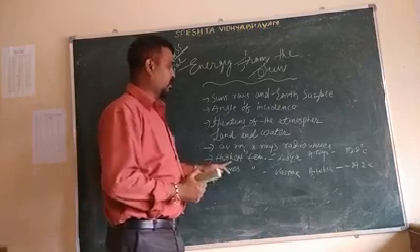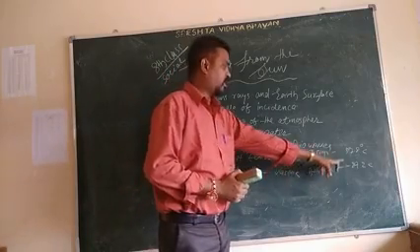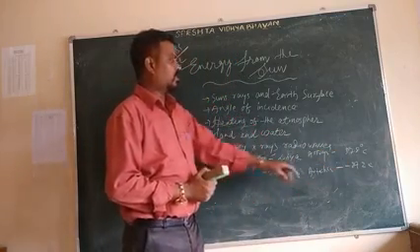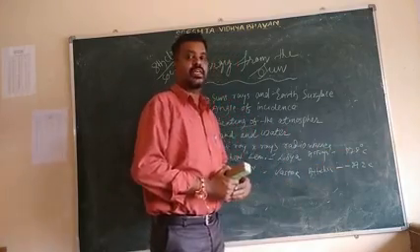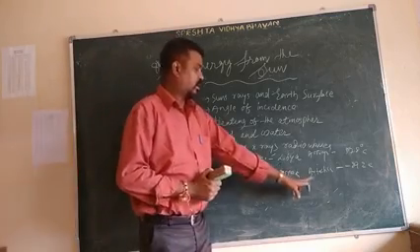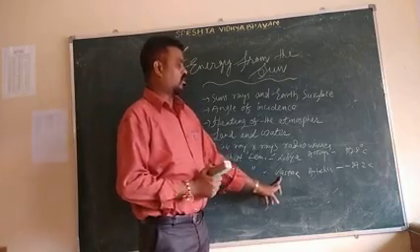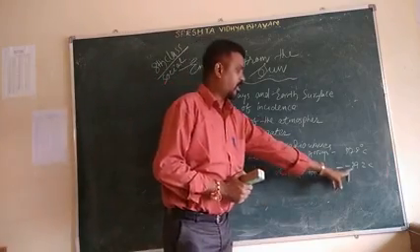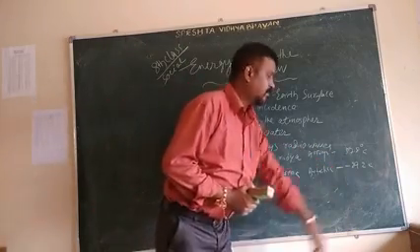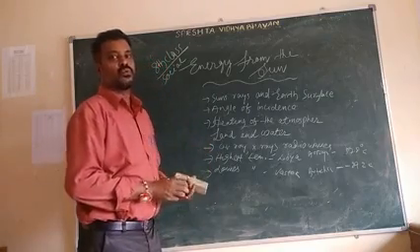The highest temperature we can see is in Libya, that is in Algeria. The highest temperature is 57.8 degrees C. And the lowest temperature was recorded at Antarctica, at the place Vostok. Here the lowest temperature is minus 89.2 degrees Celsius. All these we discussed in the last class, part 2.